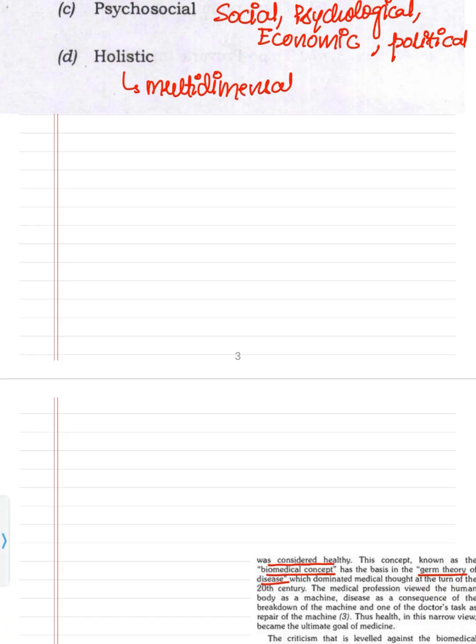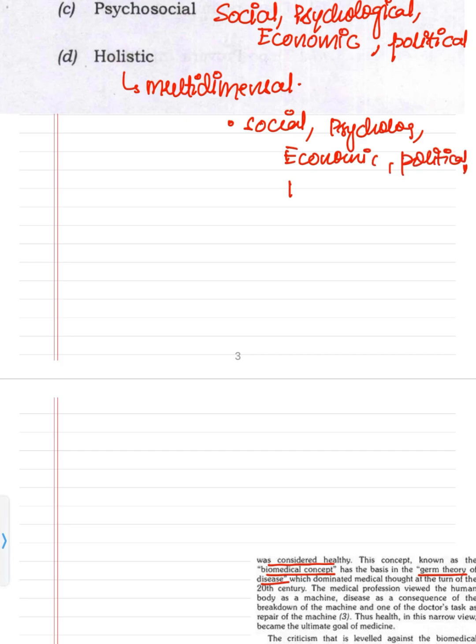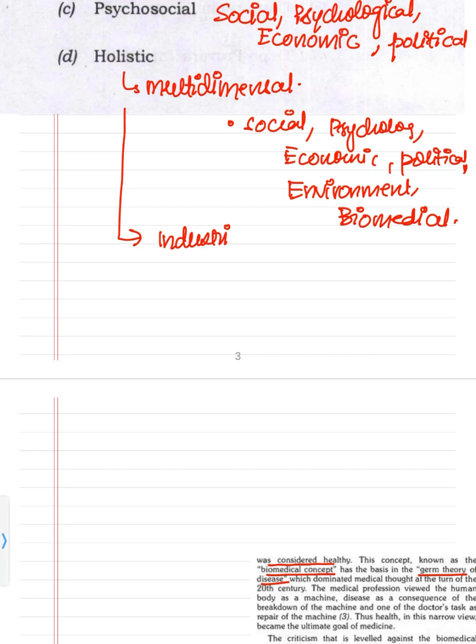It takes all the concepts, including the psychosocial: you have to take social, psychological, economic, political, and then, just like the ecological concept, the environmental, and just like the biomedical concept, the biomedical. All this is taken into consideration. Along with it, there must also be consideration of how industries are affecting health, how animal husbandry is affecting health, how agriculture is affecting health, etc. So this was about the holistic concept.